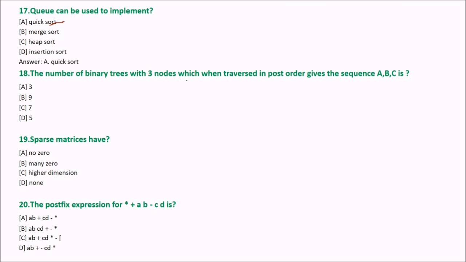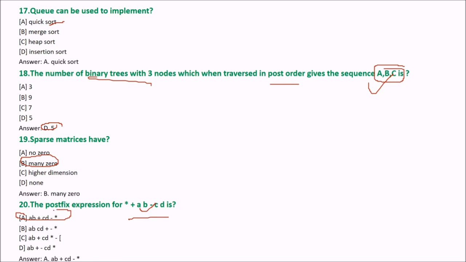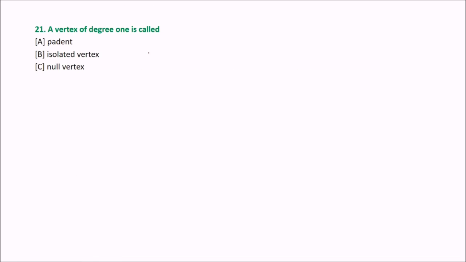The number of binary trees with 3 nodes which, when traversed in post order, give the sequence ABC is what? The number of binary trees with 3 nodes. The answer is 5. I hope that you are going to do it by yourself. Sparse matrices have many zeros. B. The postfix expression for this is, let me give you the answer and just try it by yourself. The answer is A. This one is the postfix expression. The vertex of degree 1 is called pendant. So these were the MCQ questions on your data structures and algorithms. Thank you so much. Take care.